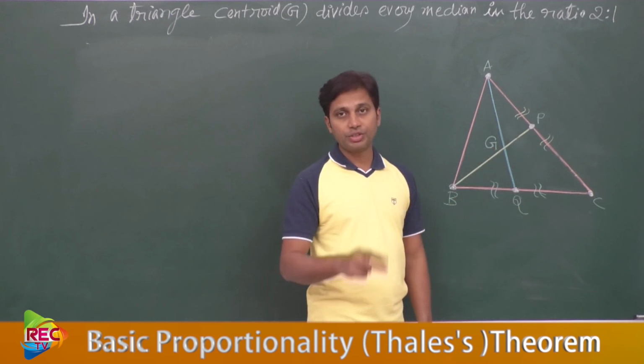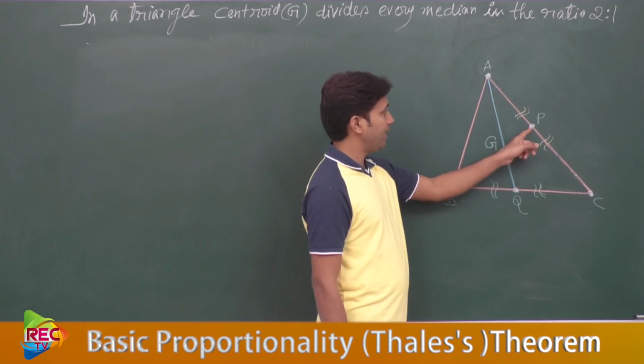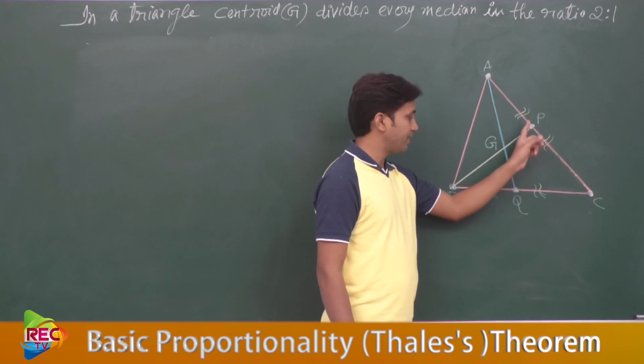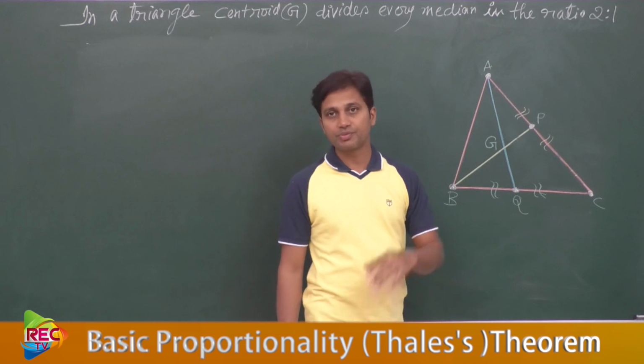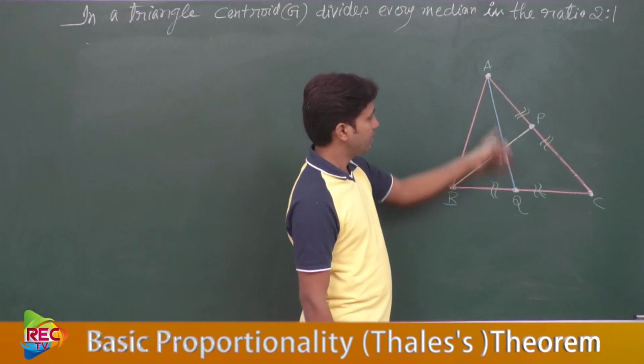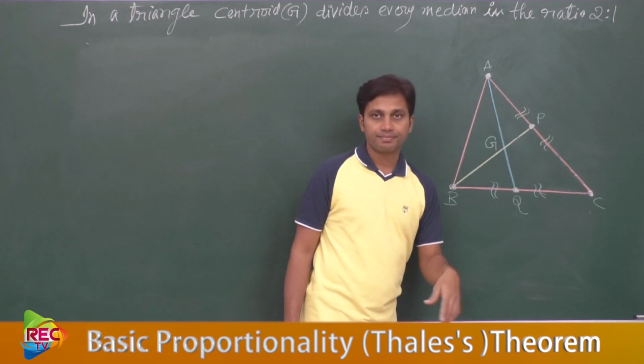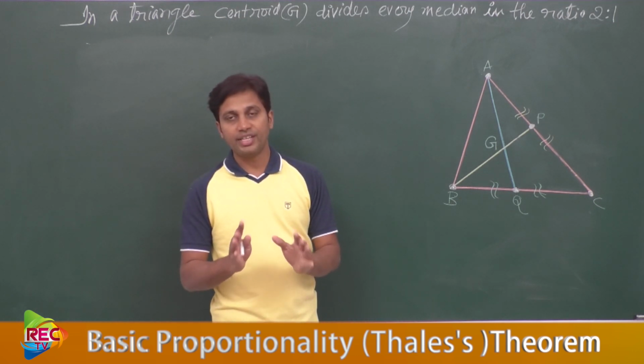And one more thing you need to notice here is that P is the midpoint of AC and Q is the midpoint of BC, because those are medians. This is the given information.